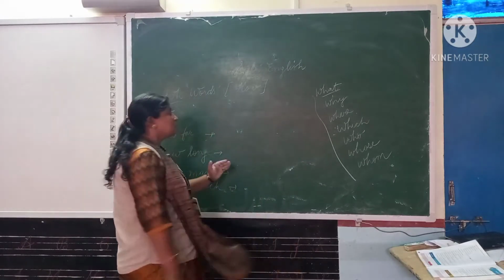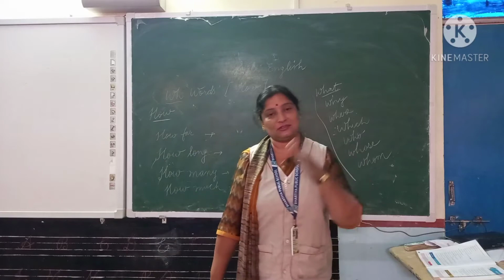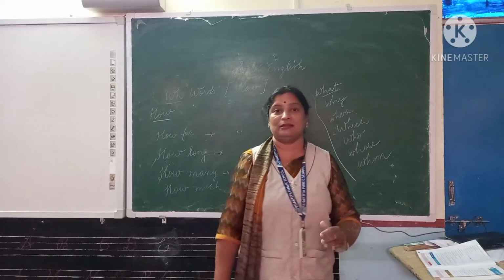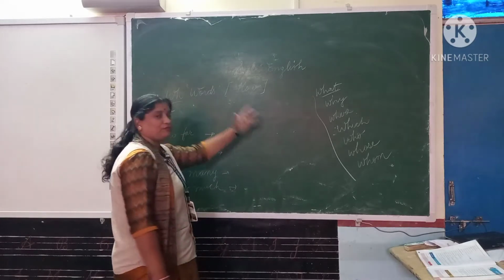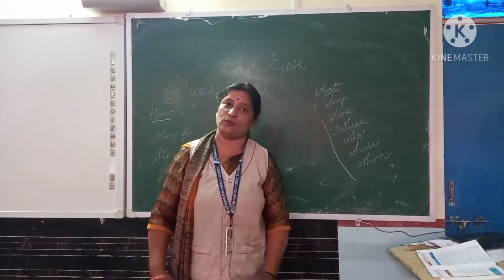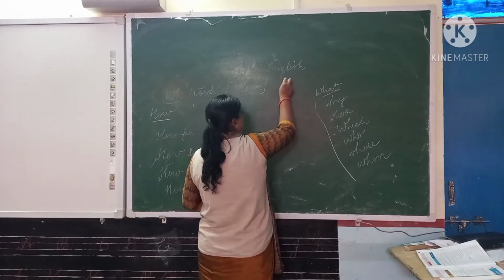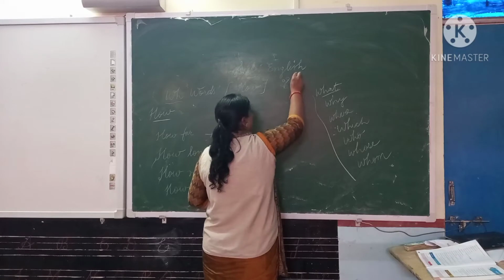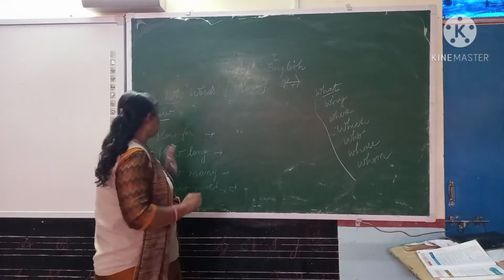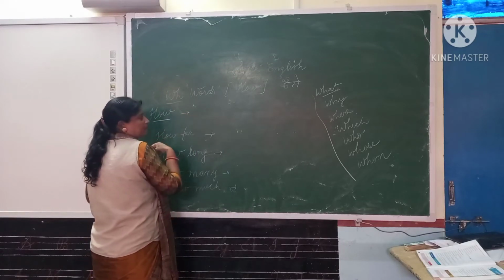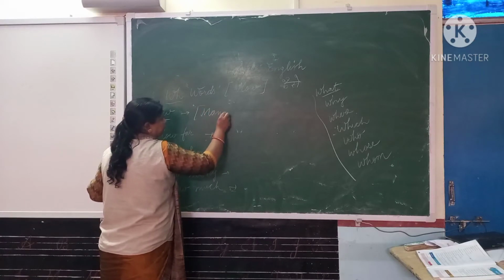So my dear students, in WH words there is one word that is not beginning with WH, but we count this in WH words only, that is HOW. Generally, how means kaise. But there are different uses of how, that I will tell you beta. See, first how means kaise, when we talk about manner.